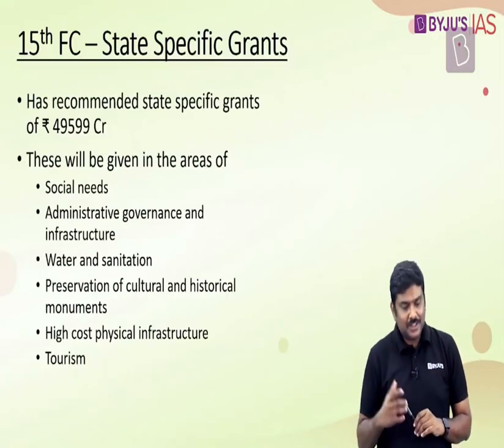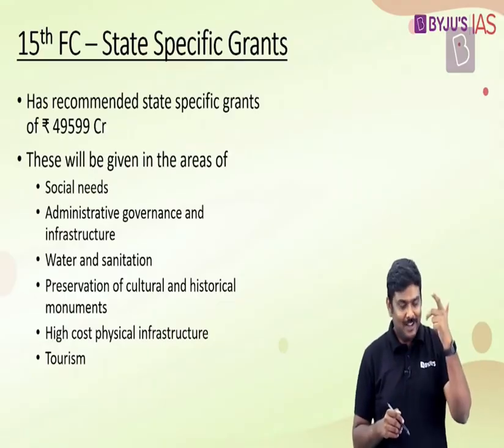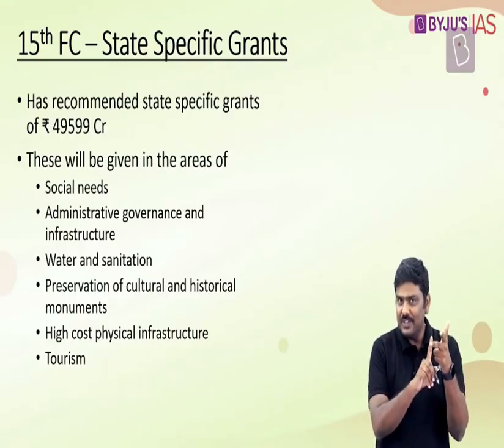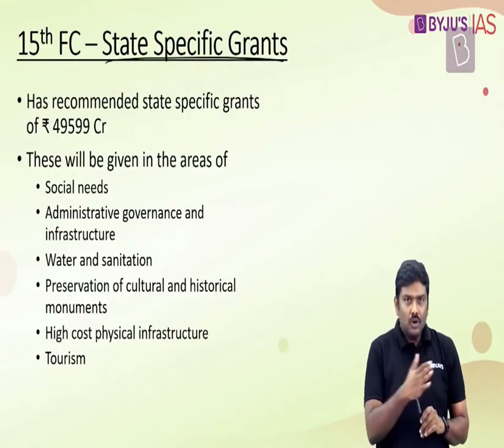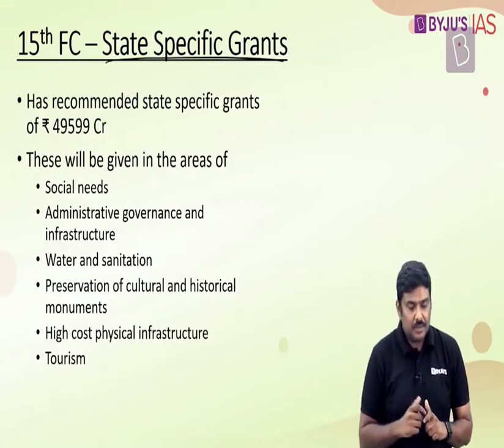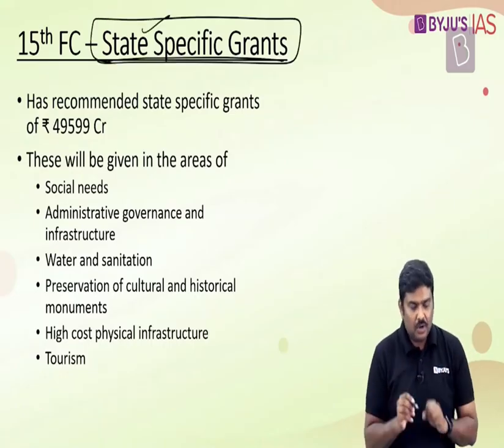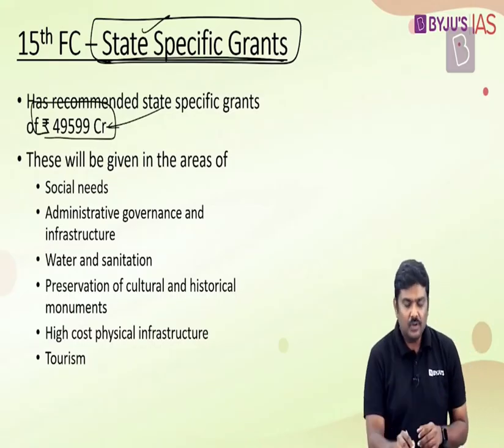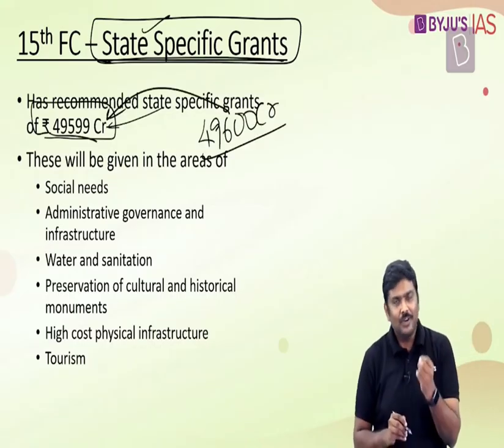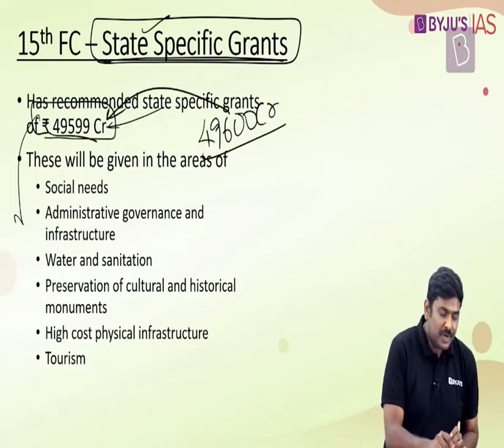Both are false. Next, you have taken care of vertical division, horizontal division. The granting within this particular granting, revenue deficit grant is over. Sector-specific grant is over. Next one, state-specific grants. In order to address again the horizontal imbalance amongst these particular states, the Finance Commission provided state-specific grants. The total amount of state-specific grants which has been allocated is, I'll just round it off, 49,600 crore rupees. To be more precise, it is 49,599 crore rupees. But please understand how these particular state-specific grants will be provided.